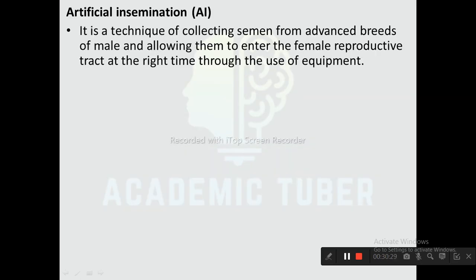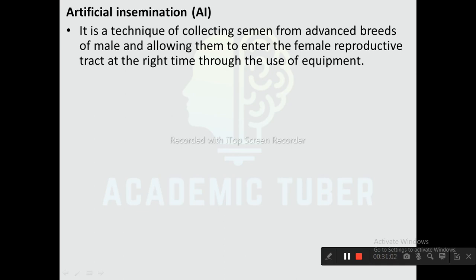Next one is artificial insemination. Artificial insemination is a technique of collecting semen from advanced breeds of a male and allowing them to enter the female reproductive tract at the right time through the use of equipment. Nowadays, because of development of various technologies, fertilization is possible without mating between male and female organisms.